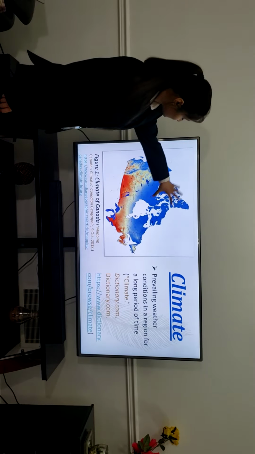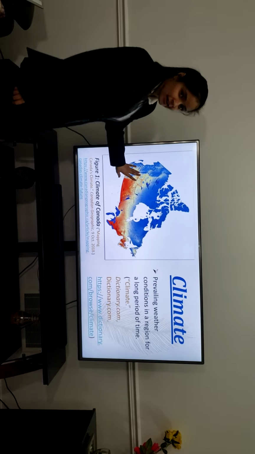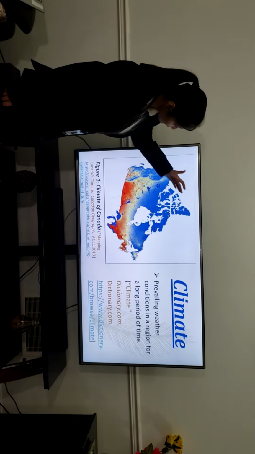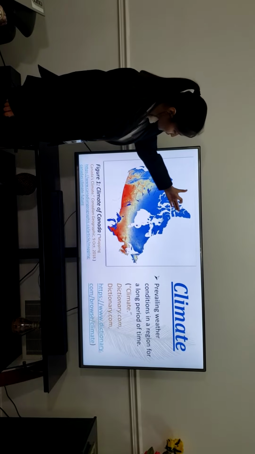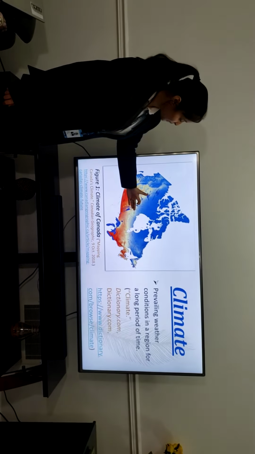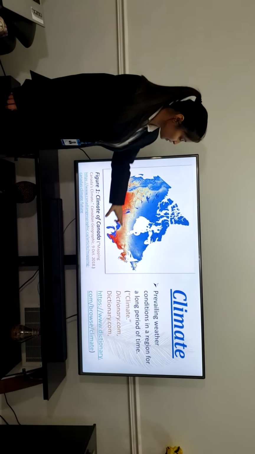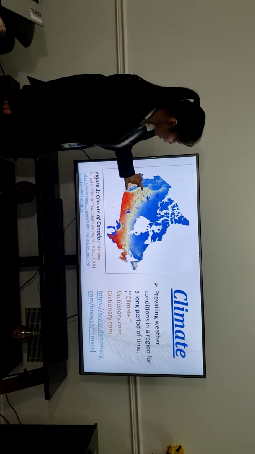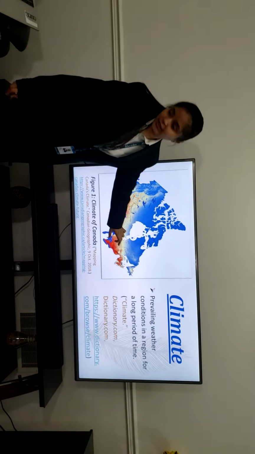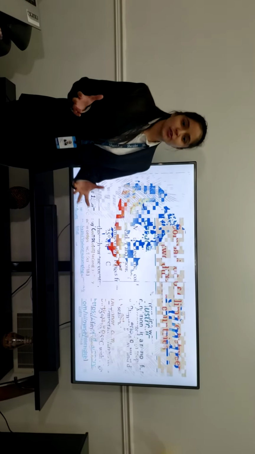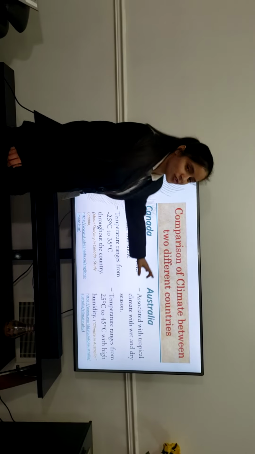As we can see in this map of Canada, most of the map is colored blue. It means that the climate of Canada is cold rather than hot, because it has very little space for a hot climate. And now we are going to compare the climate of Canada and Australia.